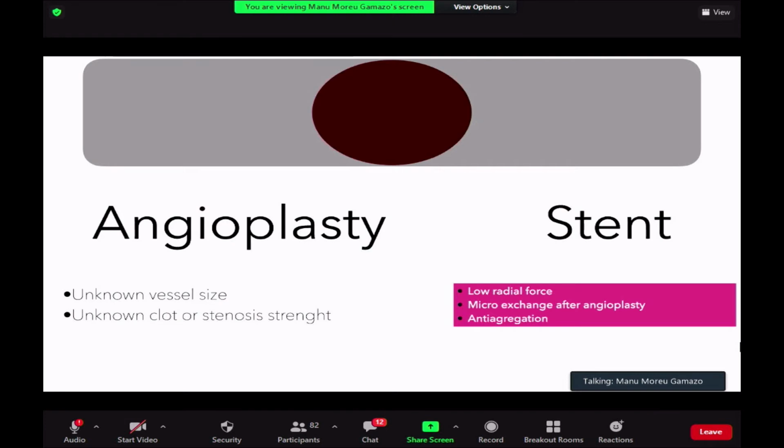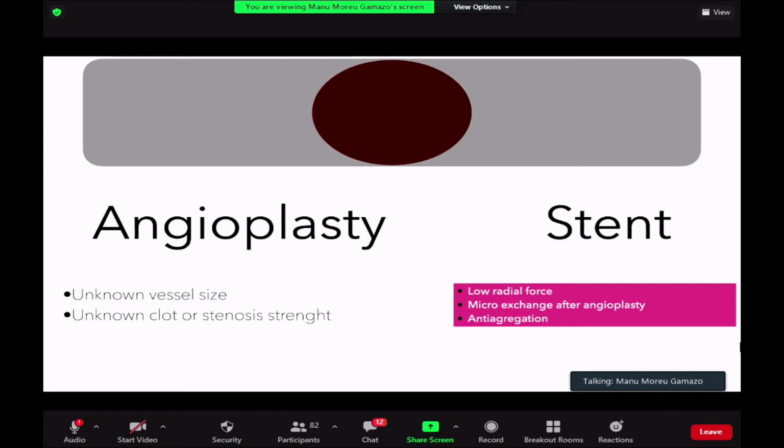So maybe you are not going to break the clot. Maybe you are only going to push the clot against the wall, and that increases the risk of intracranial bleeding due to the breakage of the MCA. So we have to be really, really soft with that angioplasty, but we need a big angioplasty. So it's a big dilemma.